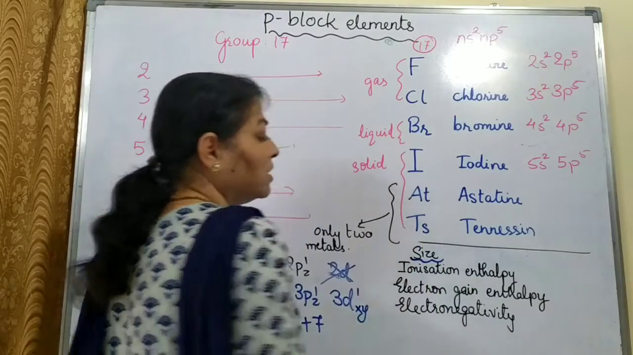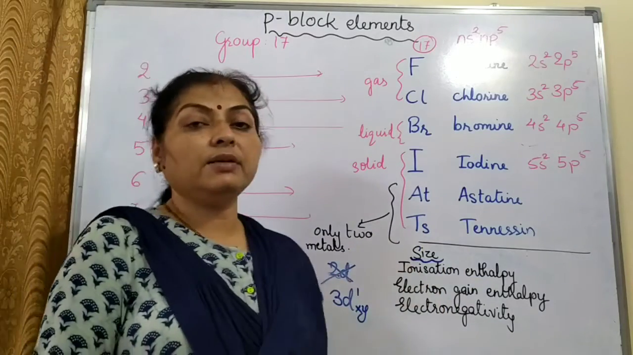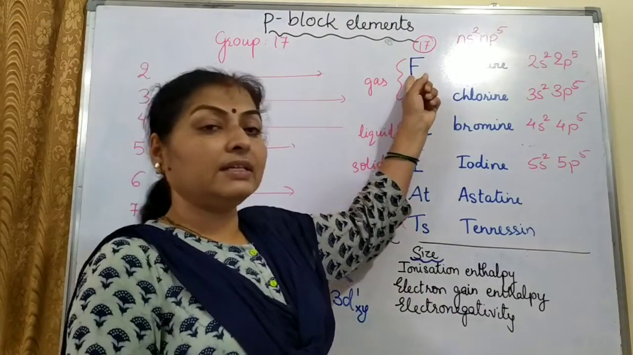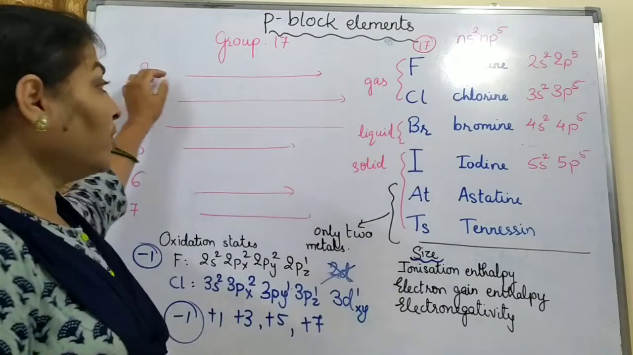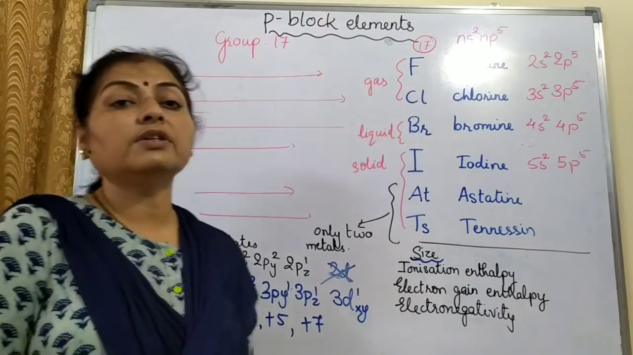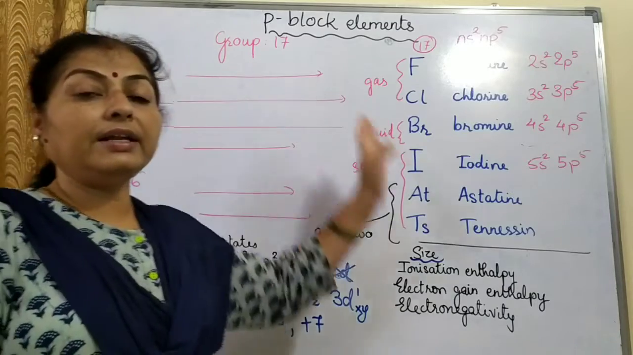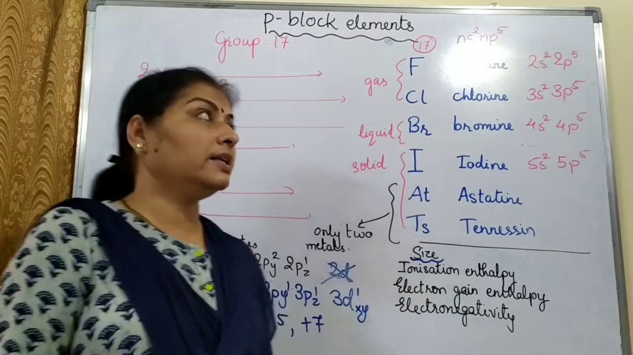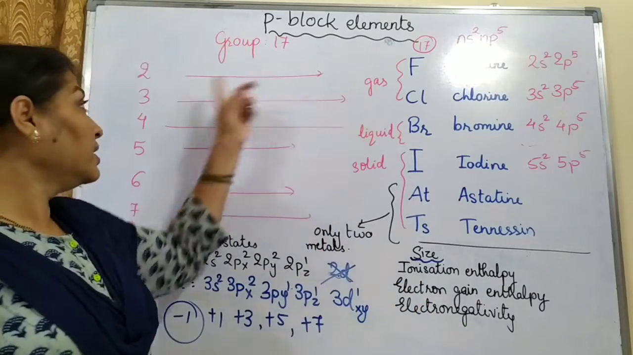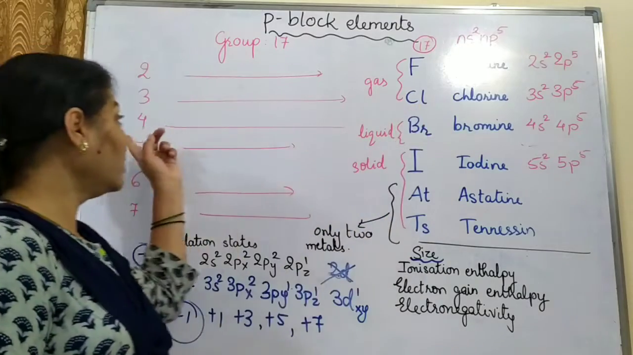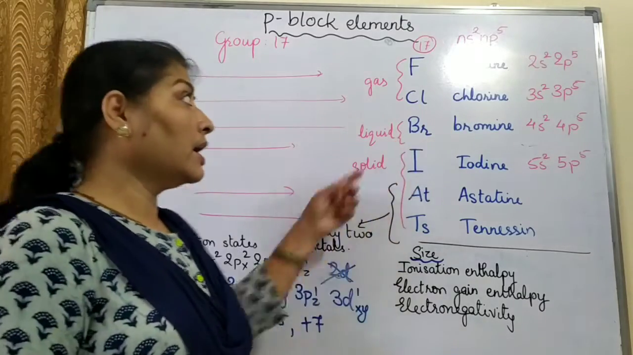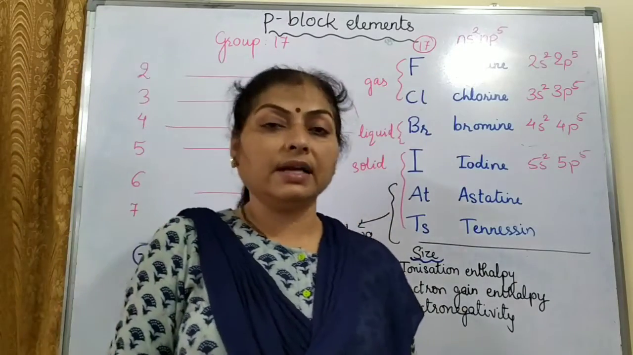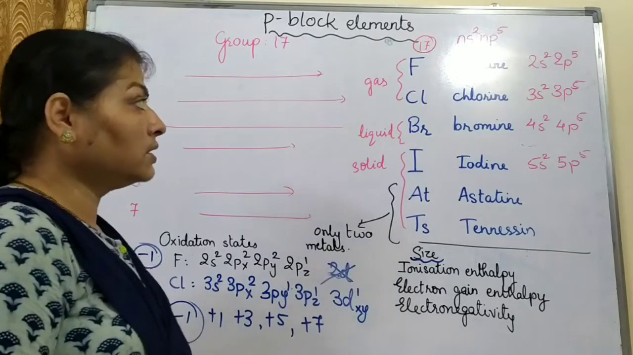Let us first look at the size of these elements. In a particular period, the size is the smallest for these elements. Like fluorine, in its second period, is of the smallest size. As we go from left to right in any period, the effective nuclear charge increases, and that is why the size will decrease. So fluorine is the smallest in the second period, chlorine is the smallest in the third period, bromine is the smallest in the fourth period. Again, top to bottom size is increasing, so fluorine will be the smallest in size. So this is all about the size.